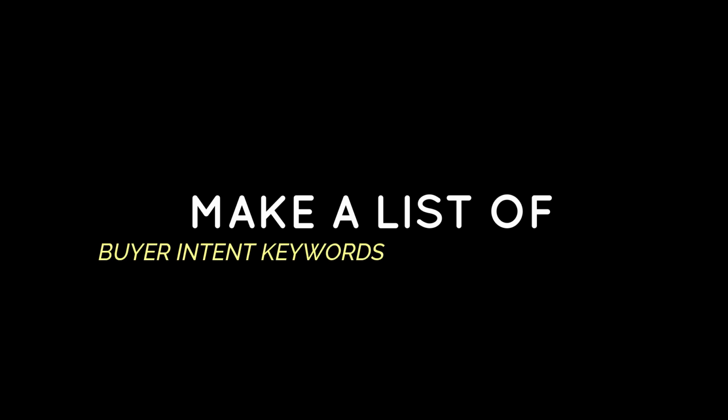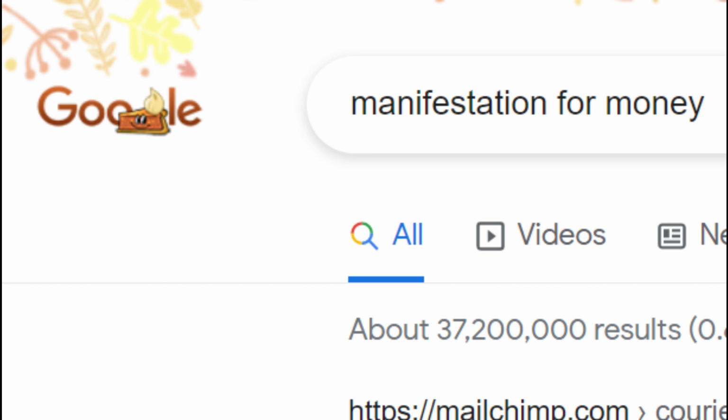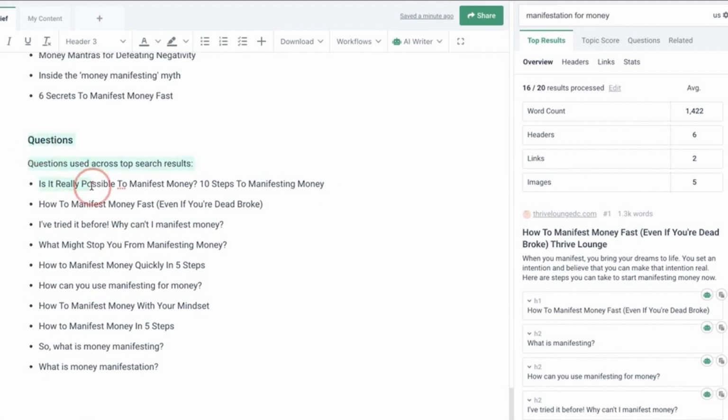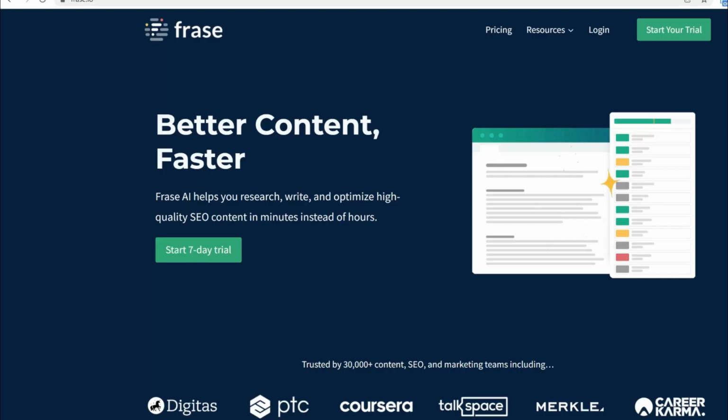Next, you need to figure out what someone will enter into the search box when they are close to buying this product. Come up with a list of key phrases. Let me use this phrase as an example to show you exactly how that works. With this website, you can get all the top questions people ask about the phrase that you choose.